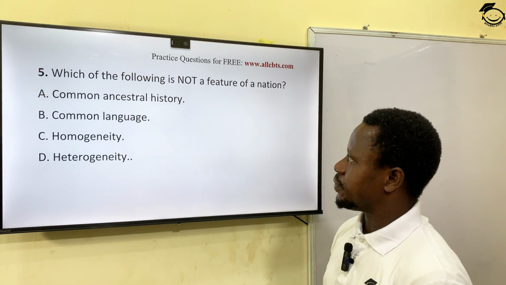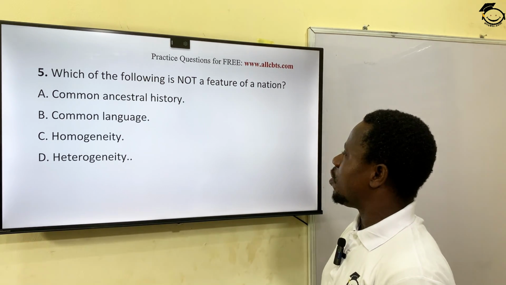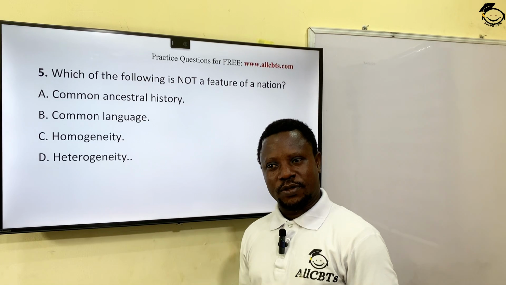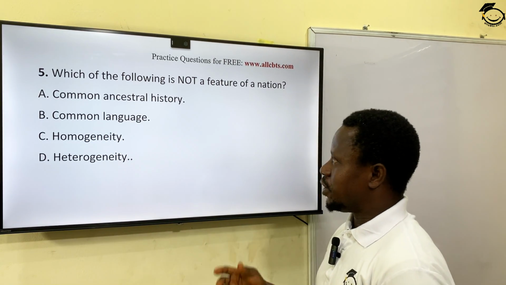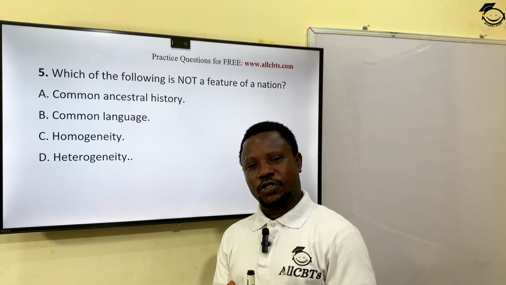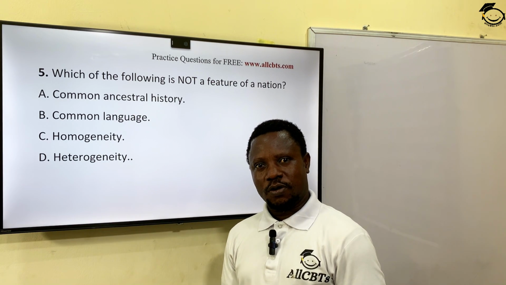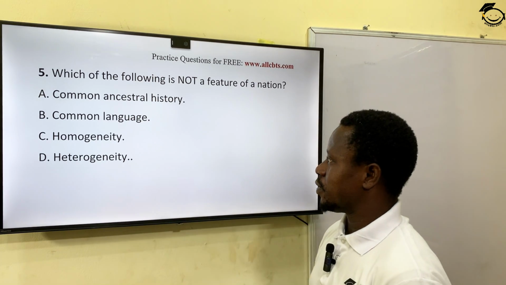Let's see the next question. Which of the following is not a feature of a nation? What is a nation? In one of our previous sessions, we discussed nation, state, society, and what have you. What is a nation? An entity that has common features, common ancestry, common history, common culture, common language, homogeneous in nature. That's what a nation is.